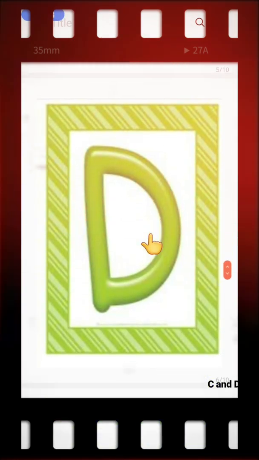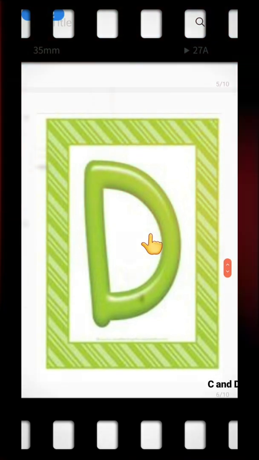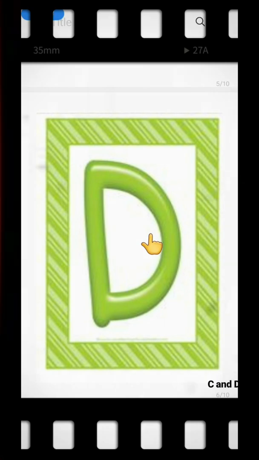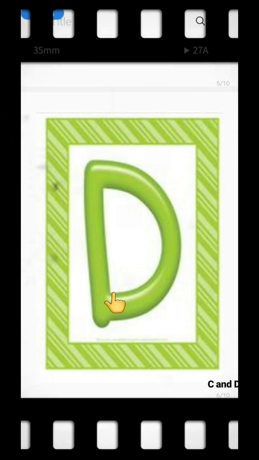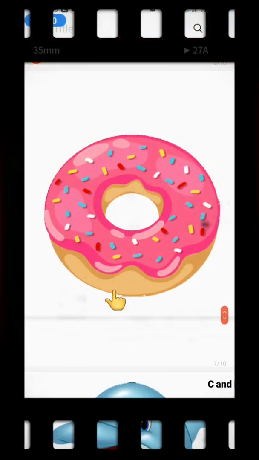And now let's move to the letter uppercase D. Sound of D is D. Look how simple it is to write. D. The sound is D. Let's learn the new words starting from D.